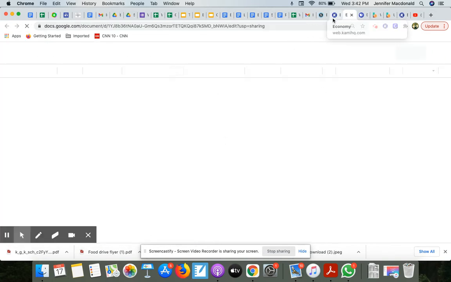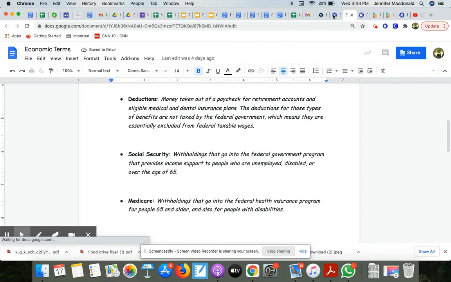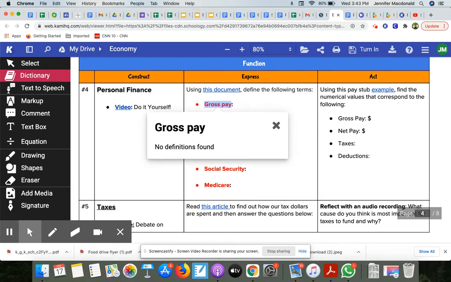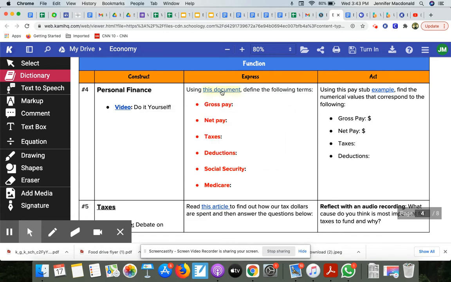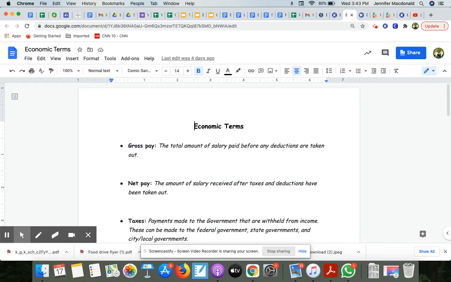From there, what you're kind of doing is taking this document. So I'm going to click on the link. This gives me definitions for these different economic terms, okay? What I can also do is use the dictionary feature. And I'm not quite sure if it's going to be able to tell me; no definitions found. So that's when I'm going to go back to this document, and it gives me a direct definition of what each of these mean, okay?